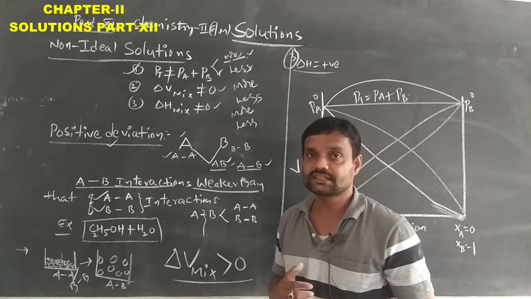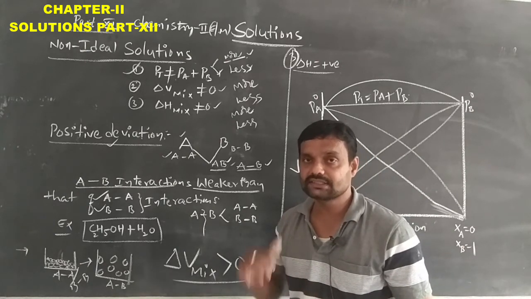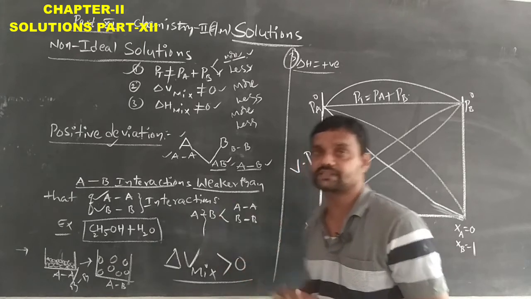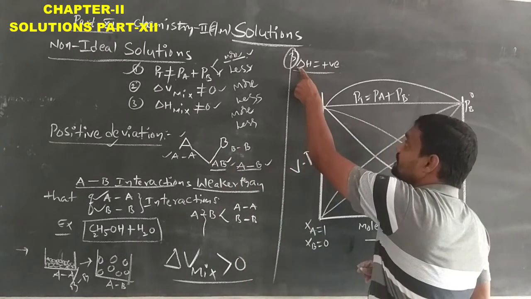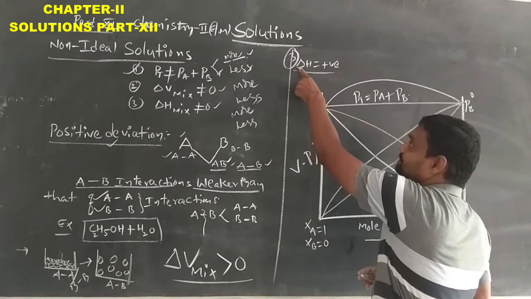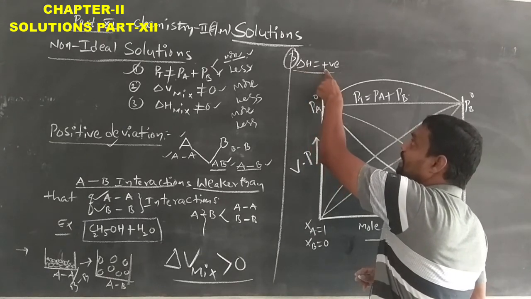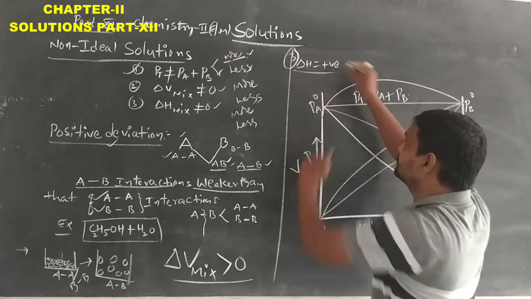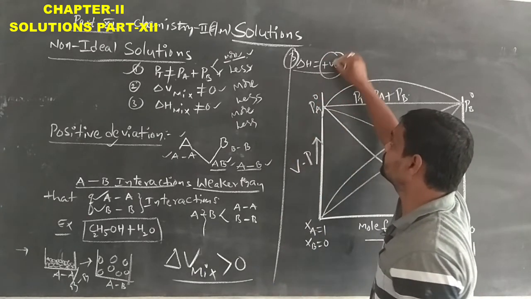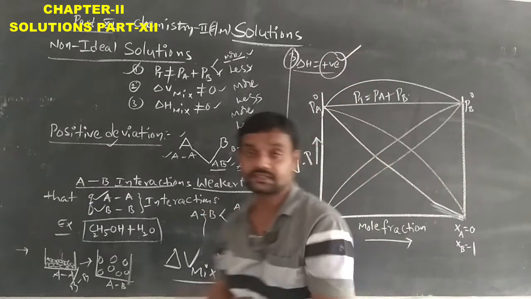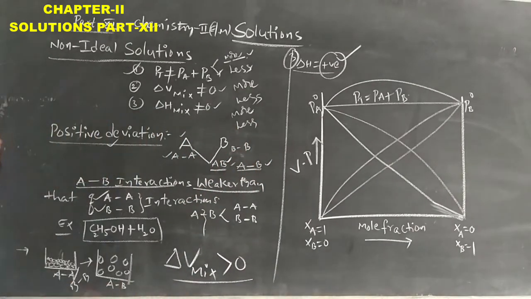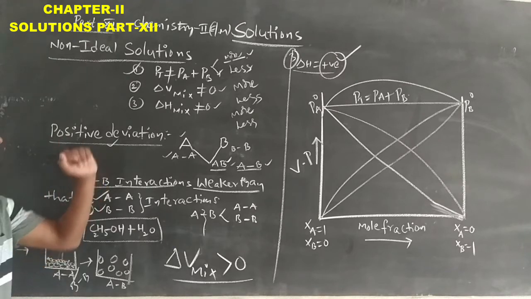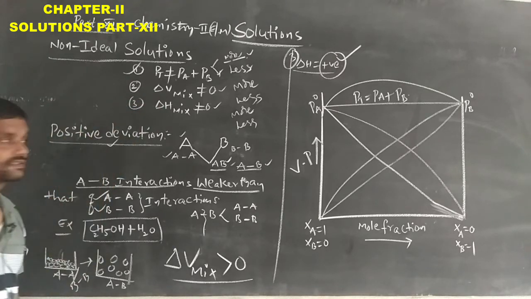So here we require a very small amount compared with the A solution and B solution. A and B solutions are mixed with each other, so the change in enthalpy will have more energy. Due to that, it will show the positive deviation. So this is the condition for the positive deviation of the non-ideal solution.